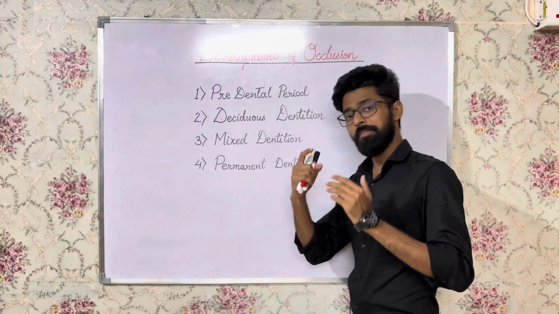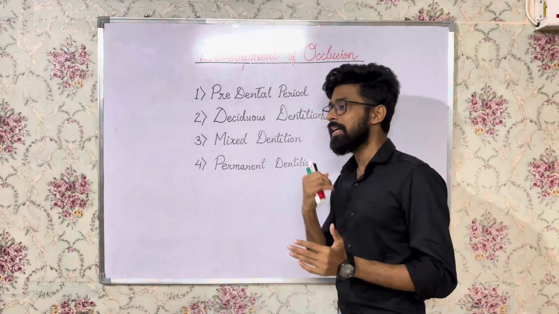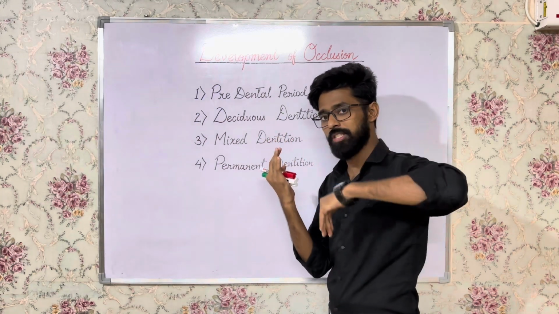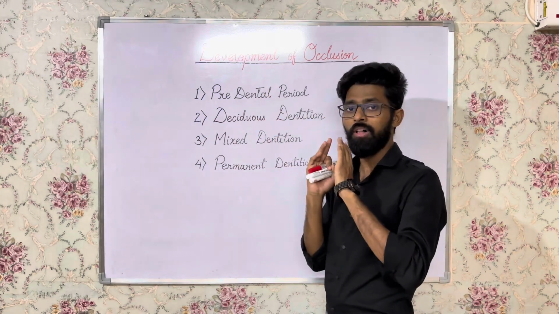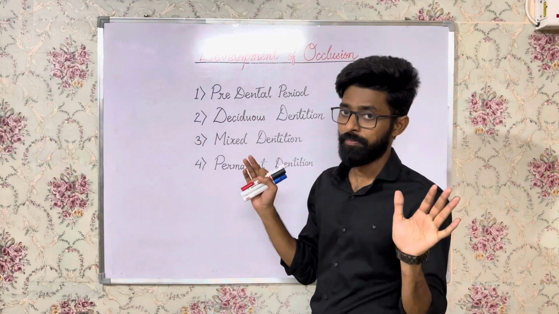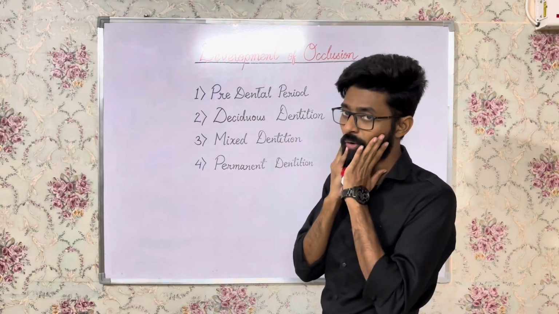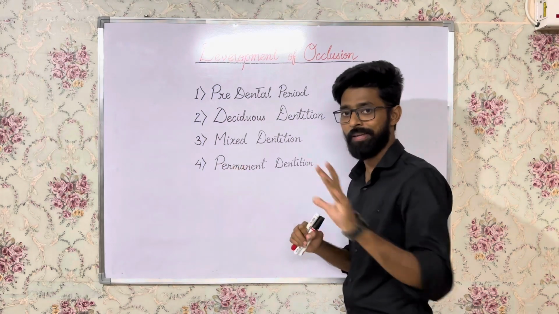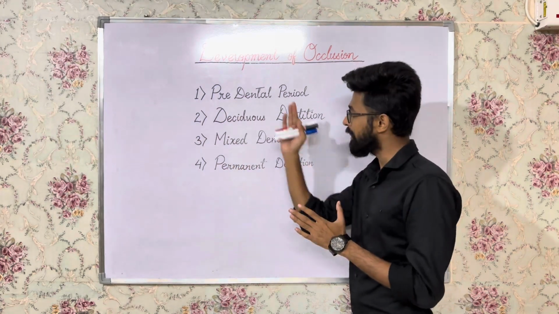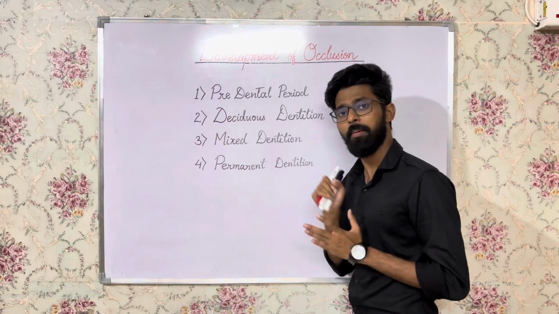After that, during the mixed dentition period, what happens? The permanent teeth are erupting and the deciduous teeth are shedding. The moment all the deciduous teeth are shed, only permanent teeth are there in the oral cavity, that moment begins the permanent dentition period. I think this is clear. Predental, deciduous, mixed and permanent dentition.